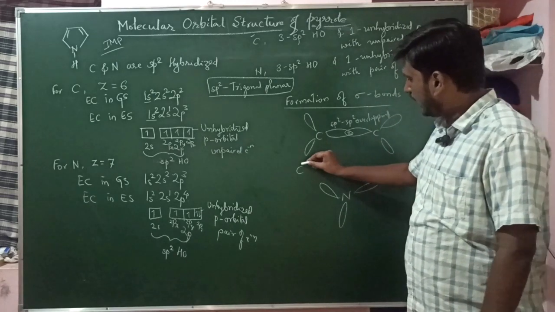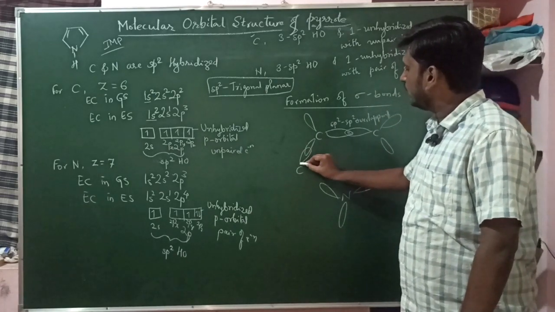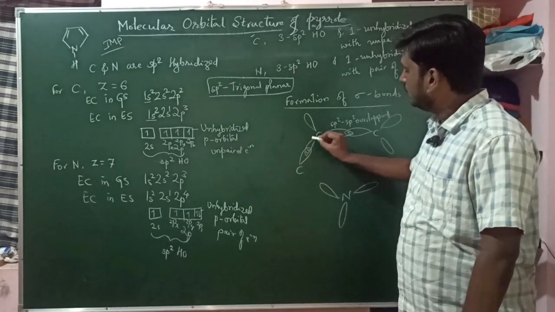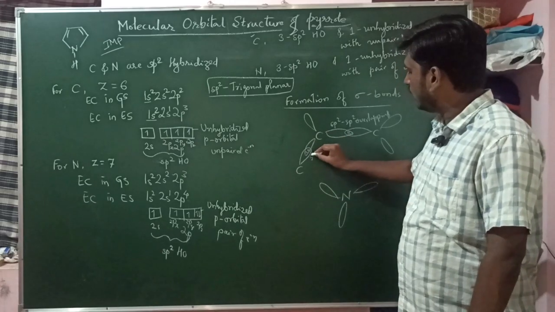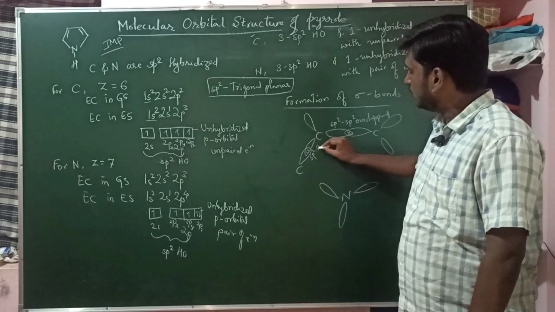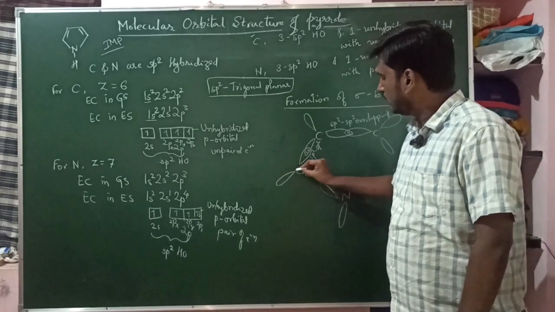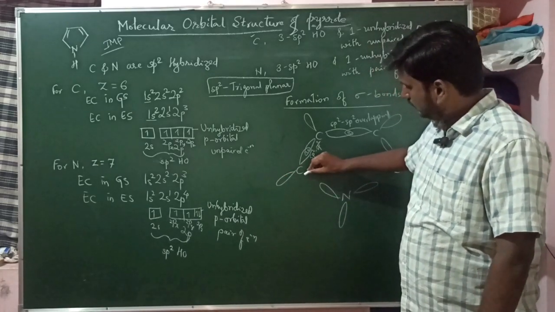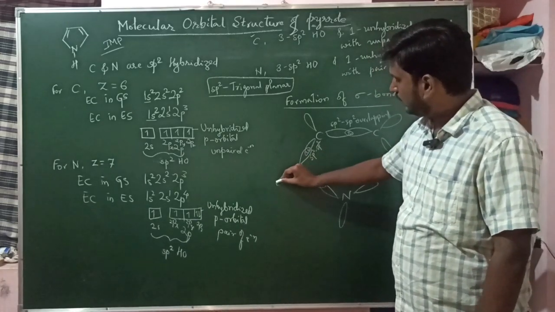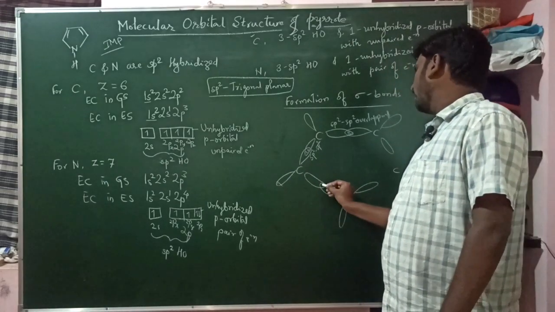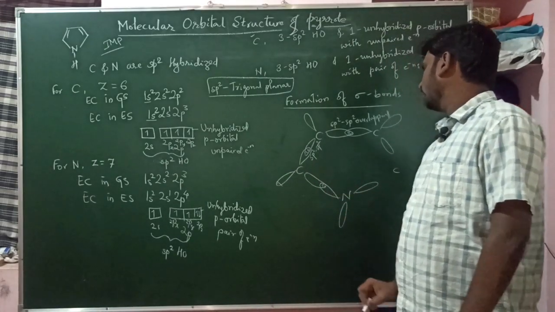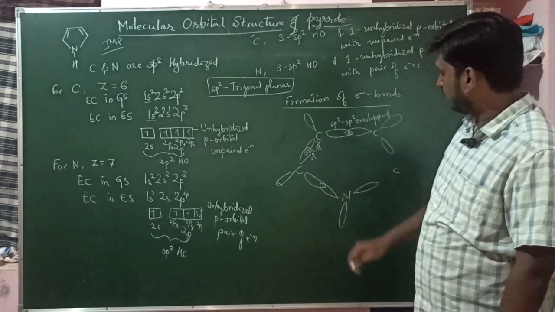See here also, one of the sp2 hybrid orbitals of this carbon overlaps with this carbon. So this is also sp2 overlapping. Here one orbital contains an unpaired electron, and it overlaps with the sp2 hybrid orbital of nitrogen.